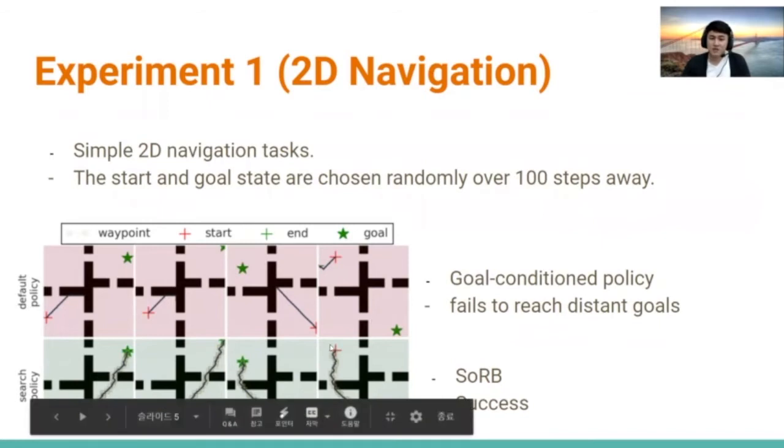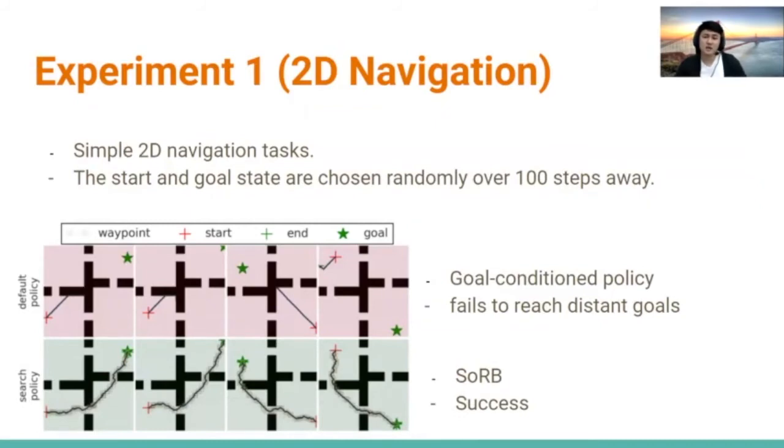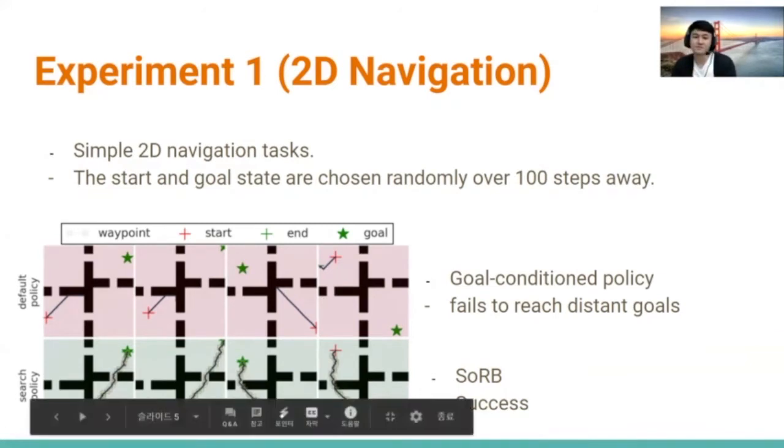And this picture compares rollouts from the goal conditioned policy and the search policy that I mentioned in the previous slide. The goal conditioned policy fails to reach the distant goal, but the search policy takes actions that temporarily lead away from the goal, so the agent can reach through the hallway to eventually reach the goal.